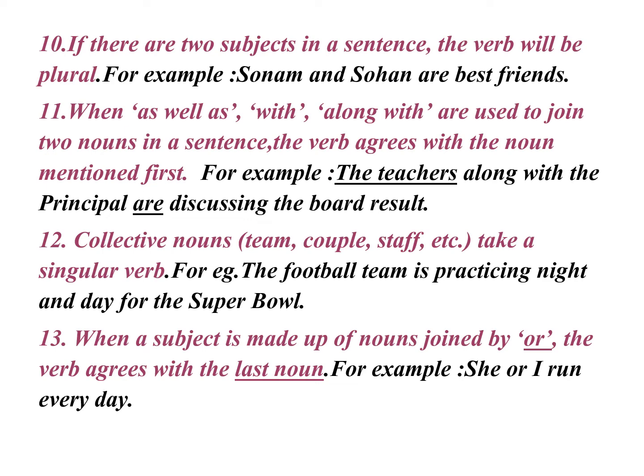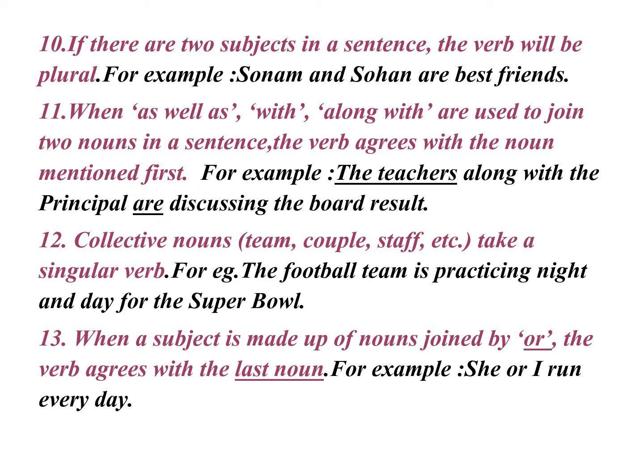Number 10, if there are two subjects in a sentence, the verb will be plural. For example, Sonam and Sohan are best friends. Number 11, when, as well as, with, along with are used to join two nouns in a sentence, the verb agrees with the noun mentioned first. For example, the teachers along with the principal are discussing the board result.